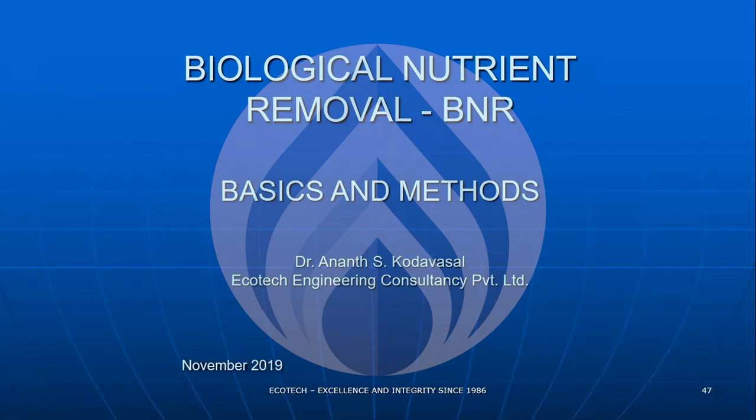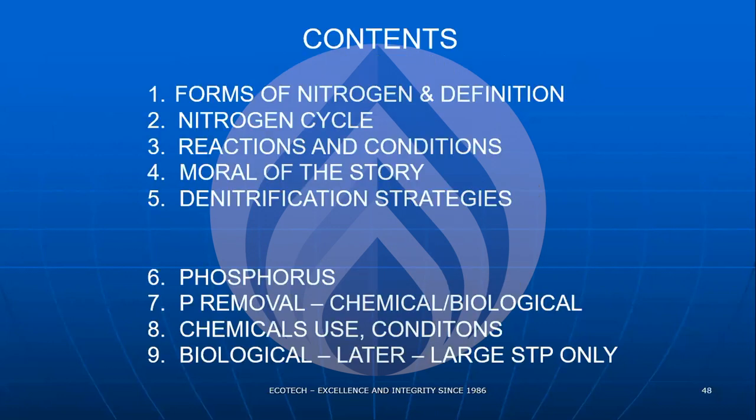So, biological nutrient removal, BNR, basics and methods. Contents: forms of nitrogen, definition, nitrogen cycle, reactions, conditions, moral of the story. We'll quickly go through these. For nitrogen and phosphorus removal, as I said, the bacteria need nitrogen and phosphorus, macronutrients, for their growth. Unfortunately, in domestic sewage, nitrogen and phosphorus are in excess of what the bacteria can use up. And therefore, there's a high level of residual nitrogen and residual phosphorus coming out of a treatment plant. Unless you put in additional treatment stages for removal of nitrogen and phosphorus, lake eutrophication is bound to happen.